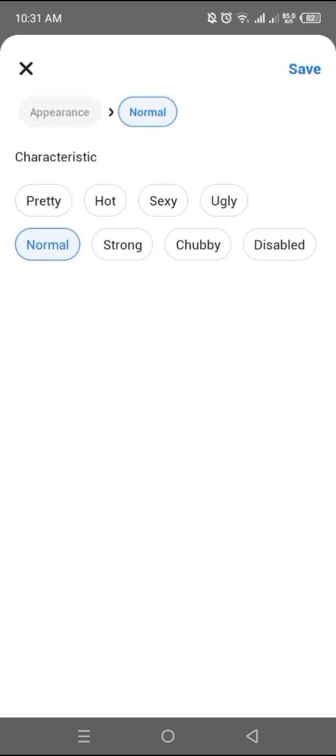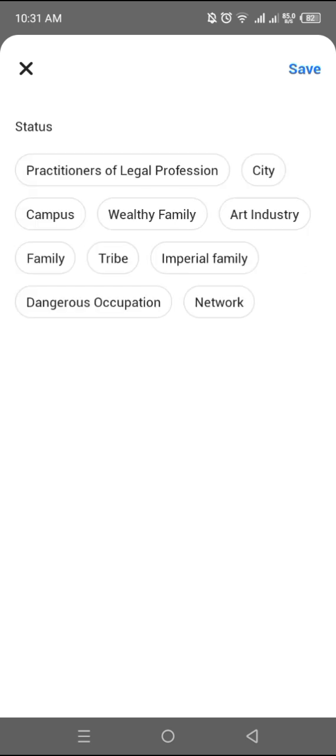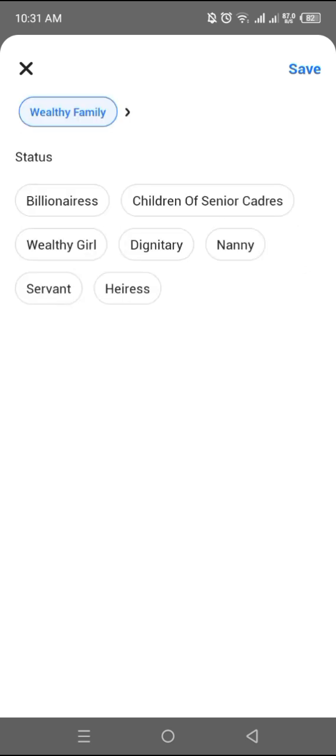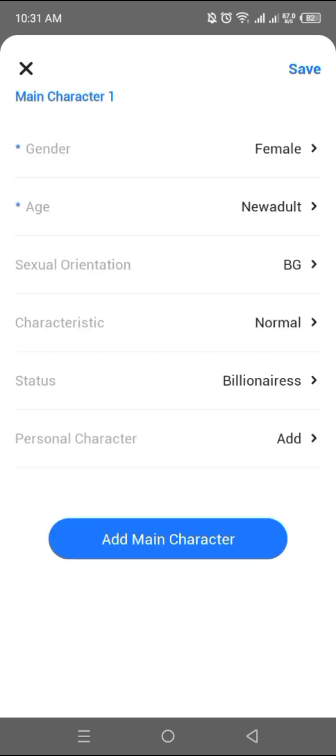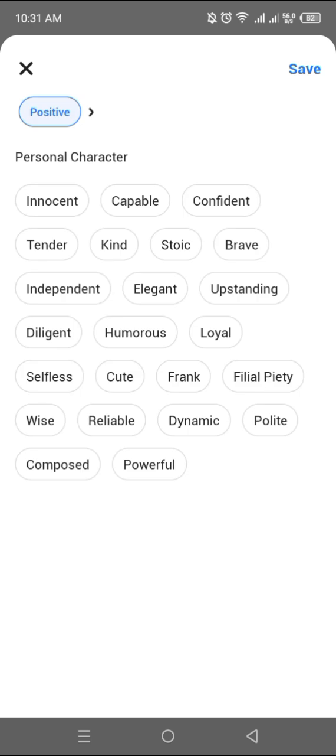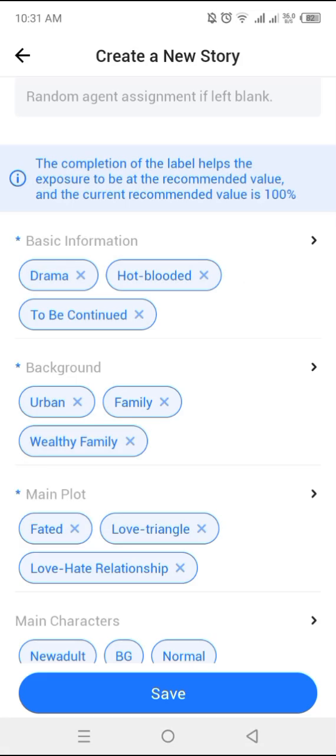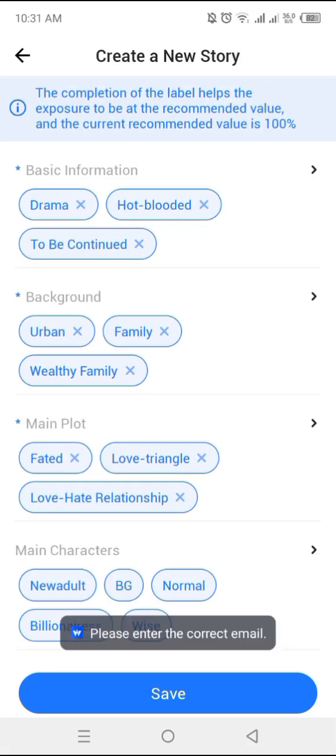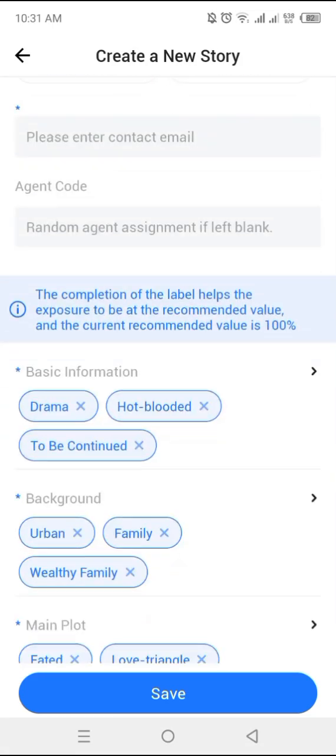And then her appearance, you have to click. I just want her to be a normal lady. The status is she's wealthy. She's a billionaire now. And then the personal character is positive. I want her to be selfless, but I feel like being wise would fit in at the same time. And then you have to save everything.